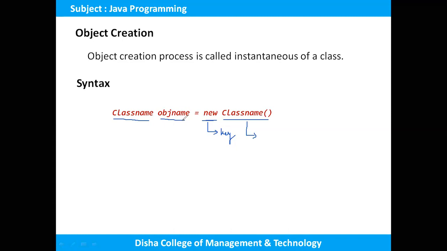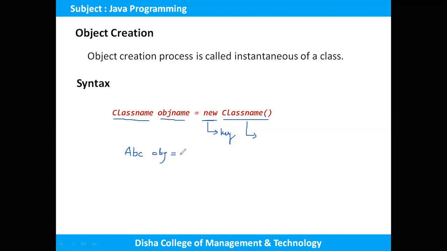For example, say I have a class, capital ABC is my class name. Then I can create the object obj. The class name can be any name given by the user, but it should be a suitable name. You cannot write a number here, like a suitable variable name.